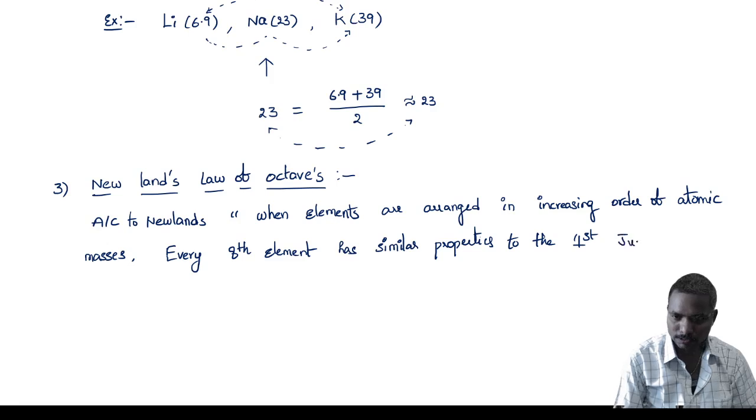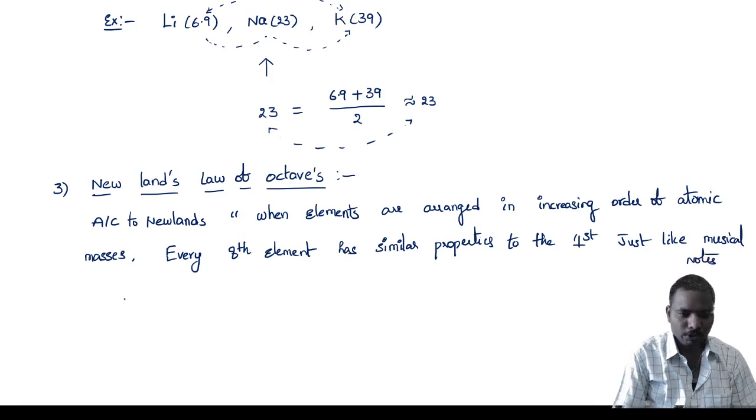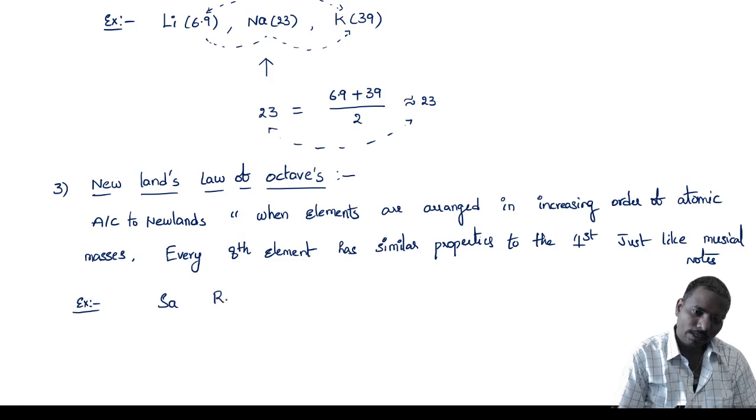just like musical notes. You know very well the musical notes. Here sa, re, ga, ma, pa, dha, ni.